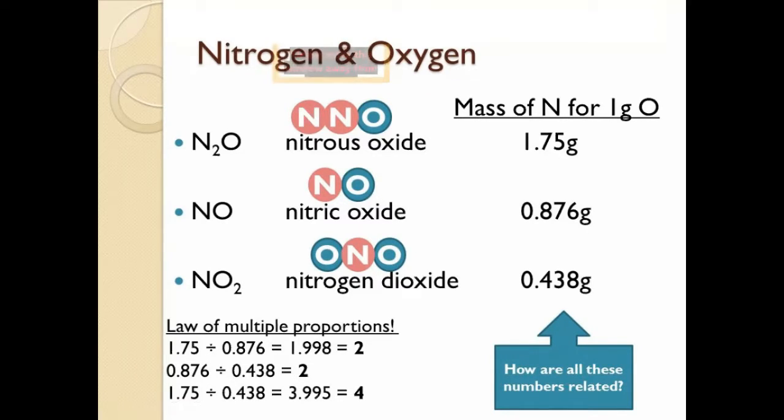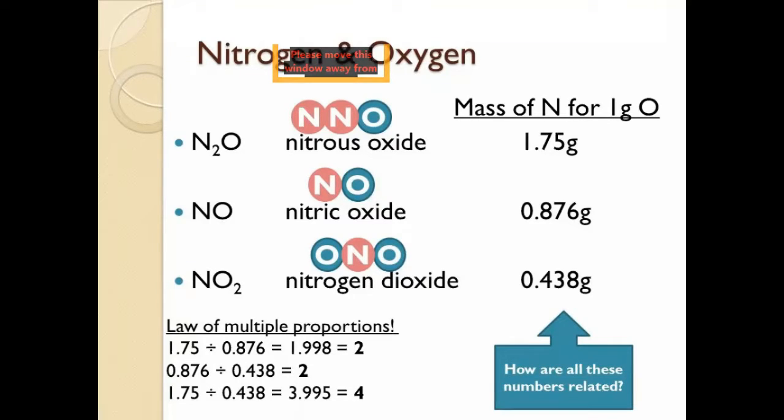These are given in your book: nitrous oxide N2O, nitric oxide NO, nitrogen trioxide N2O3, nitrogen tetroxide N2O4 and nitrogen pentoxide, which is N2O5.